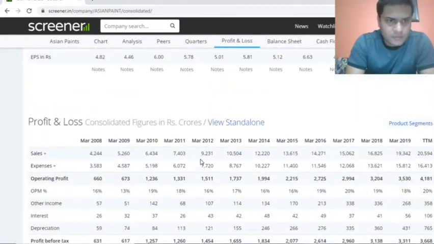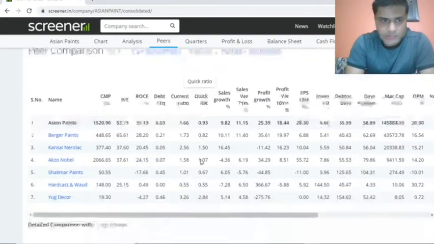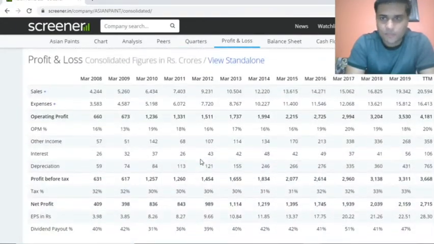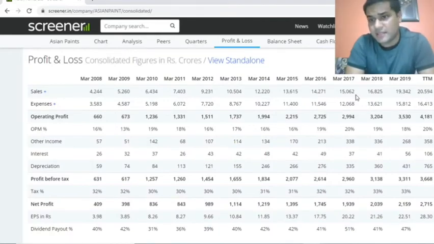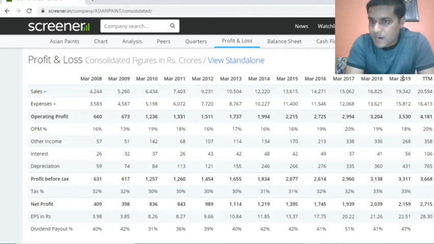And now here you can see, just to ease this process, here is the profit and loss statement. Here are the sales figures, as you can see, for March 2018 and March 2019. These are the figures that we need to quote consecutively for the last 4 years. That means we have to take figures of March 19 versus March 18, March 18 versus March 17, March 17 versus 16, 16 versus 15. So 1, 2, 3, 4. 4 years are complete.